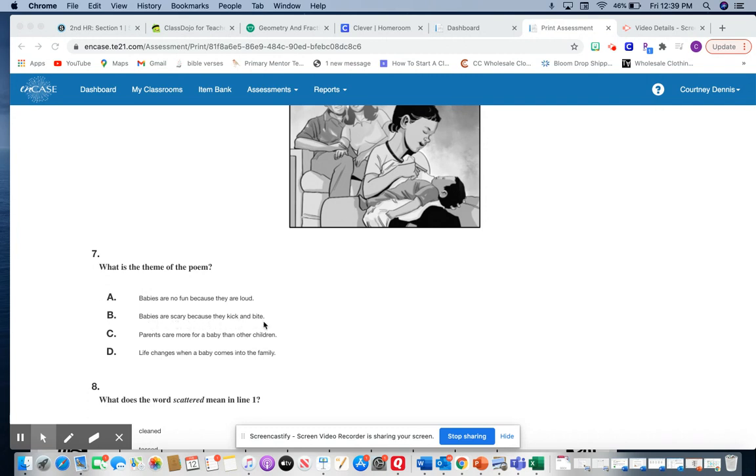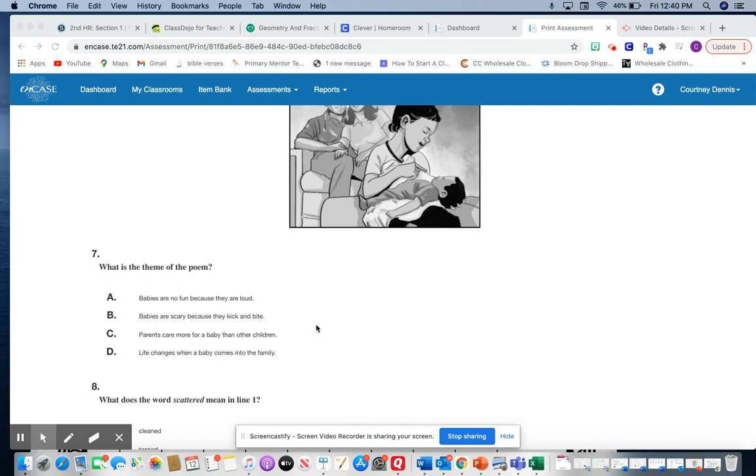Well, that is not the lesson that we learn from this either. So we could eliminate B. C, parents care more for a baby than other children. Now, the author does talk about how she feels left out with the new baby. But just like with A and B, that is not the lesson that we're learning.